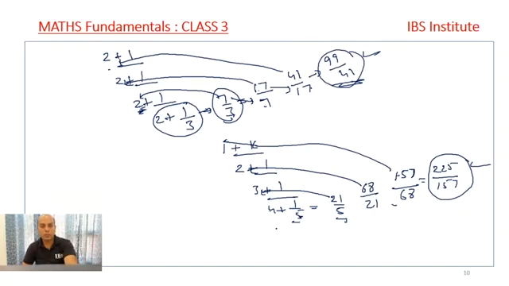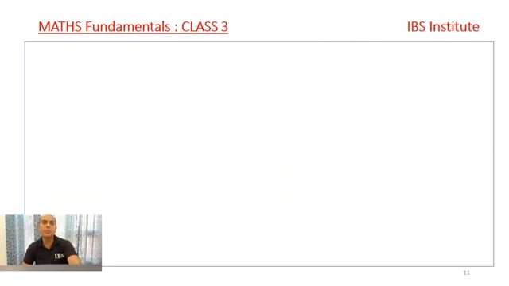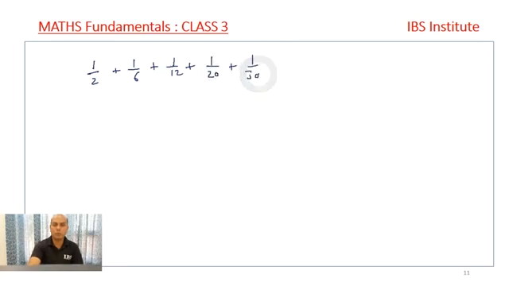Okay, so in the next part we go to the addition of some standard terms, right? Some standard digits that are asked for the addition in the fraction sum, right? Like, you might have come across sometimes some question like you have to add 1 by 2 plus 1 by 6 plus 1 by 12 plus 1 by 20 plus 1 upon 30 plus 1 upon 42 plus 1 upon 56 plus 1 upon 72 plus 1 upon 90, and it is being asked what is the answer, right?